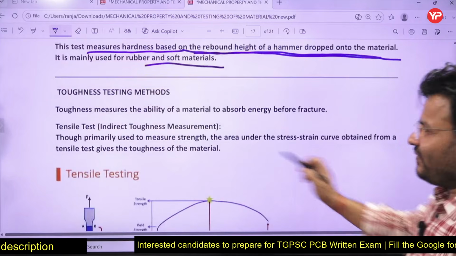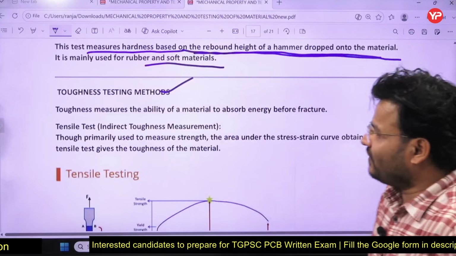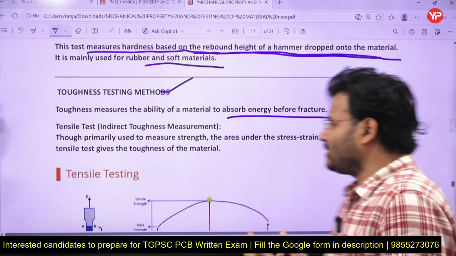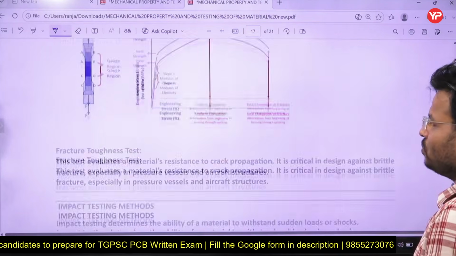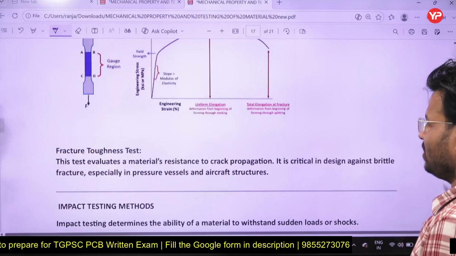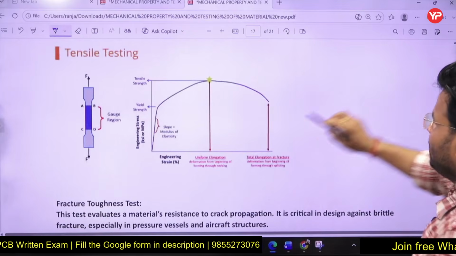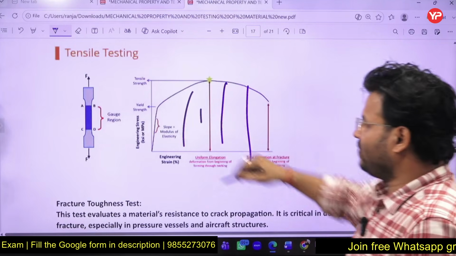Now you talk about toughness. Toughness measures the ability of a material to absorb energy before fracture. Already you have discussed toughness. So basically you have two methods to check toughness. Right, here we can see this is your toughness. They are going to store the energy before the fracture.